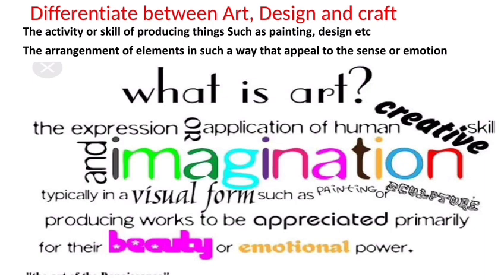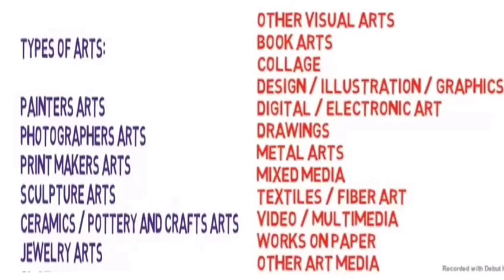Is it clear? So art is the activity or skill of producing things such as painting, design, etc., the arrangement of elements in such a way that it appeals to the sense or emotion. It is most used to describe creative arts or fine arts like painting, sculpture, and different types of art, photographic art.